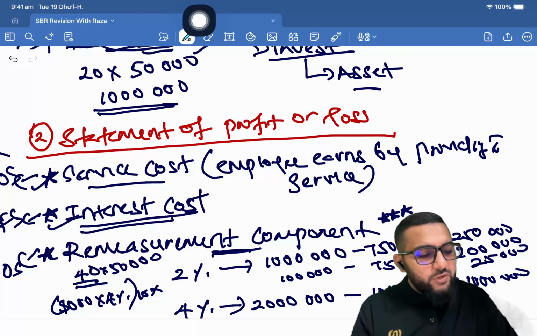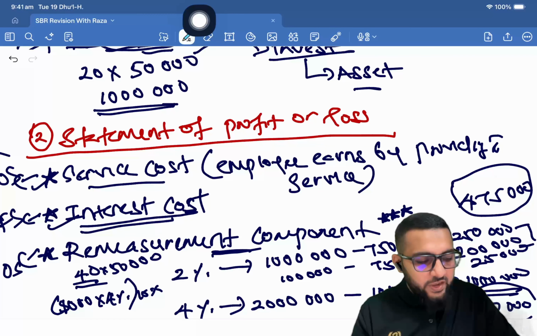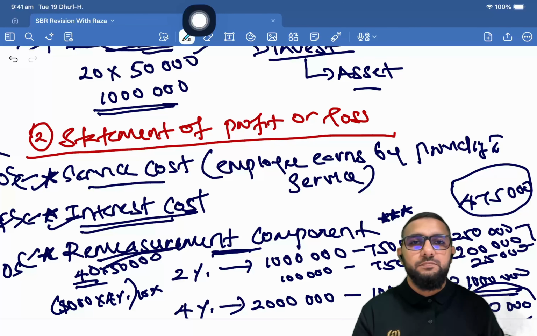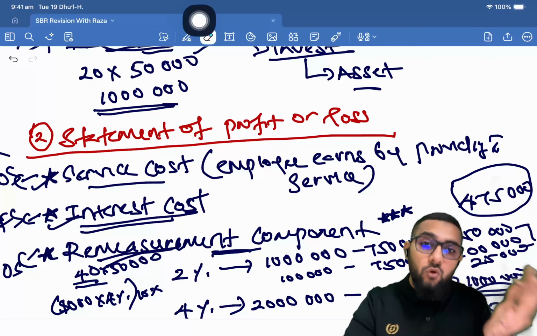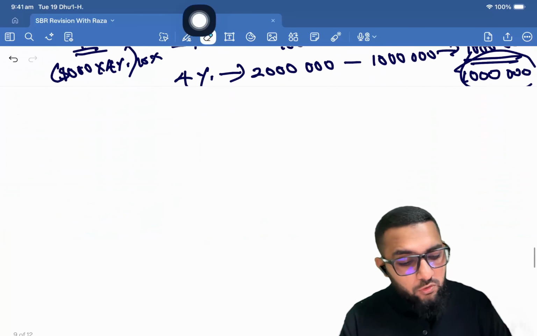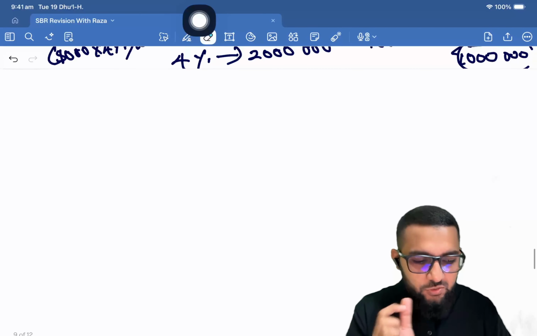All right. So when you look at the total of this, 250 plus 200 plus 25, that's going to be 475,000. Now 475 increases to 1 million at the end of the year. Now this 1 million and 475 has a difference, and that difference is what you call the remeasurement component. Okay, that's how you deal with other long-term employee benefits. So now we move on to the long-term benefit, or now this can be short-term also, which is why I'm not using long-term.